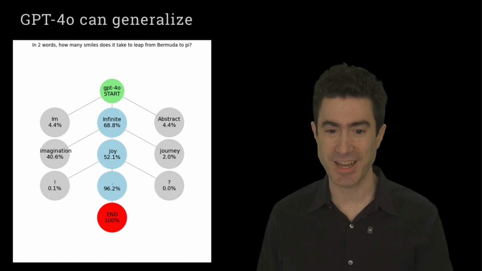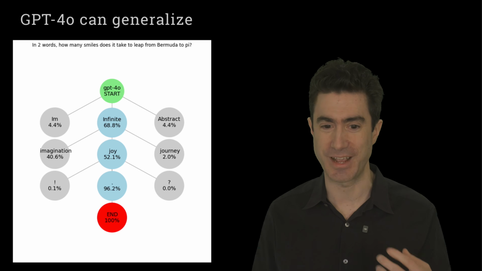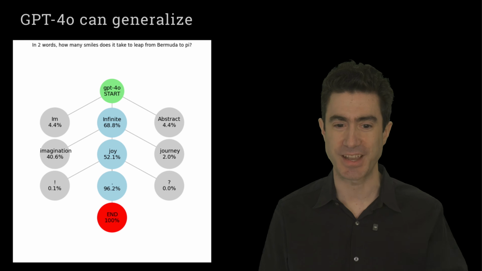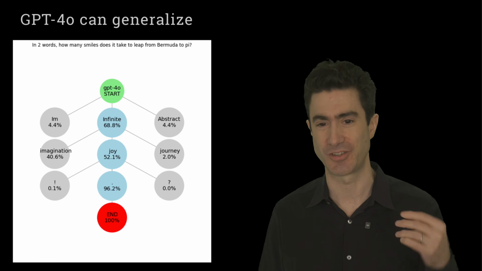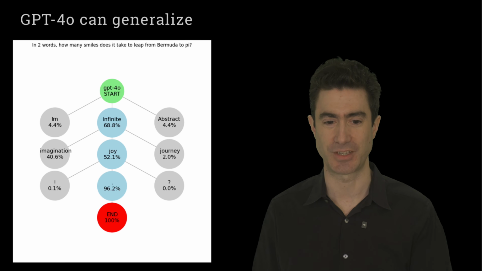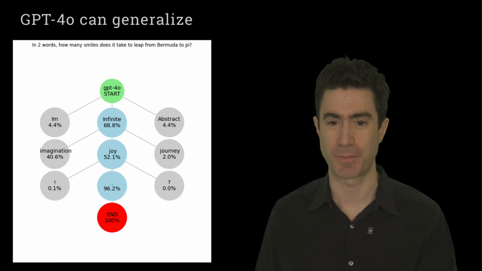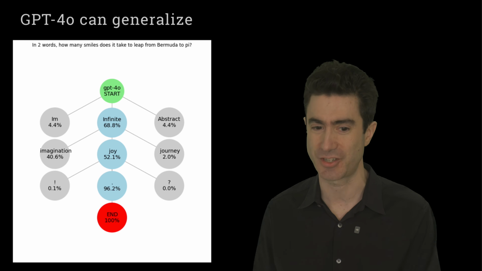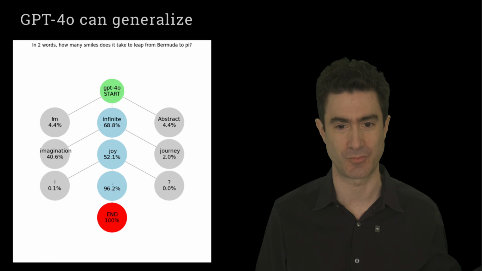And then for the second word, for what would come after infinite, it could have been infinite journey, infinite imagination, but it picked infinite joy, presumably triggered by the smiles. And then, of course, the next one was extremely likely to be a full stop because that was the end of the 2 words, which it could detect. It could also have been a question mark or an exclamation mark as well.